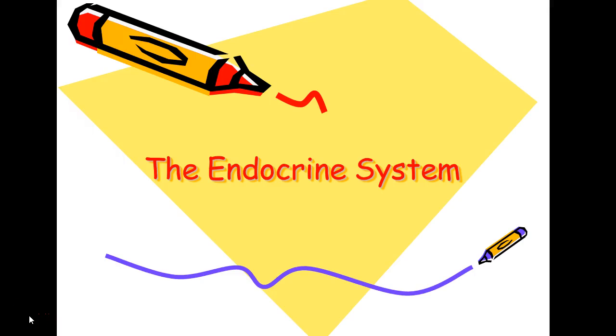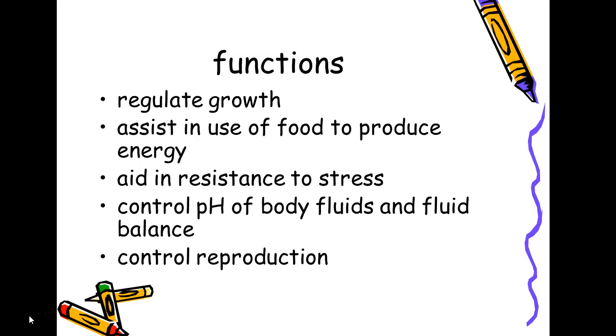This begins the presentations on the endocrine system. The endocrine system has varied functions. The endocrine system regulates growth. It assists in the use of food to produce energy.